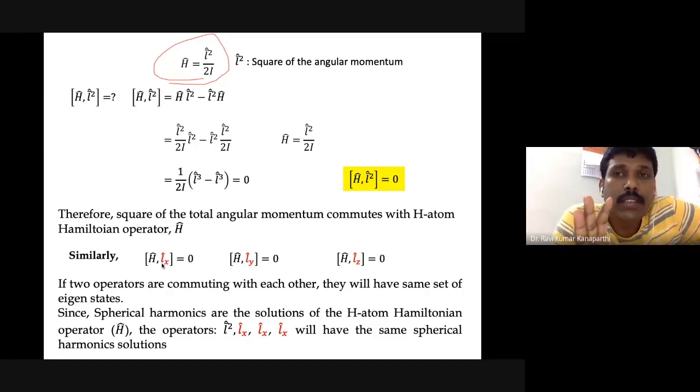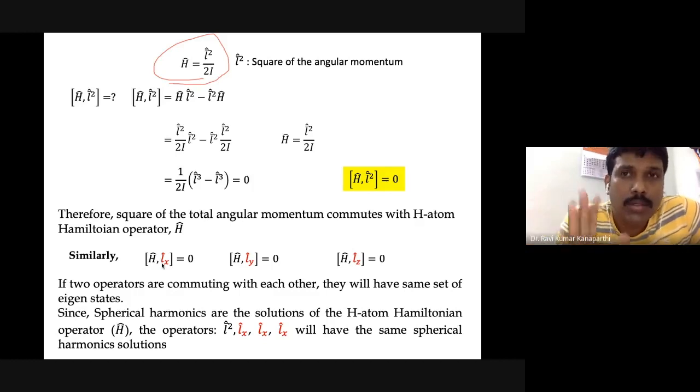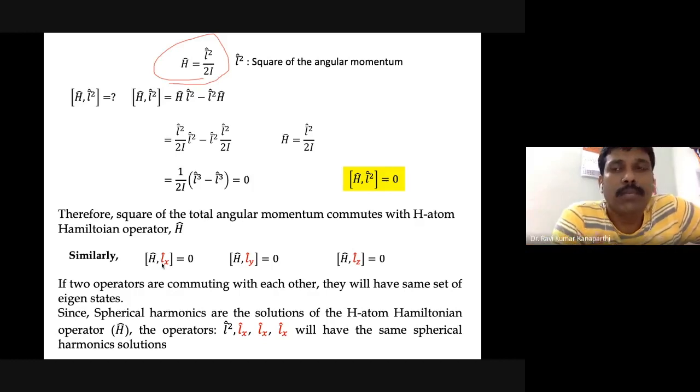The hydrogen atom has some solution that we have actually found, and since the angular momentum components are commuting with the hydrogen atom Hamiltonian, the hydrogen atom solutions we derived, the spherical harmonics, are the solutions of the angular momentum. Why? Because they are commuting.